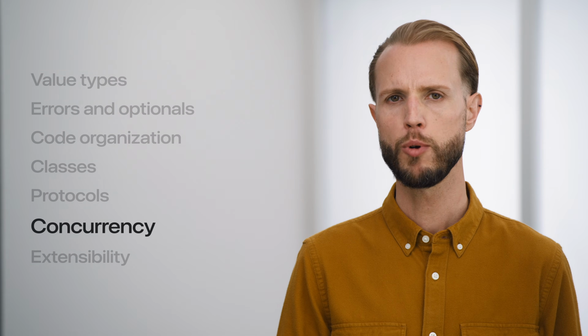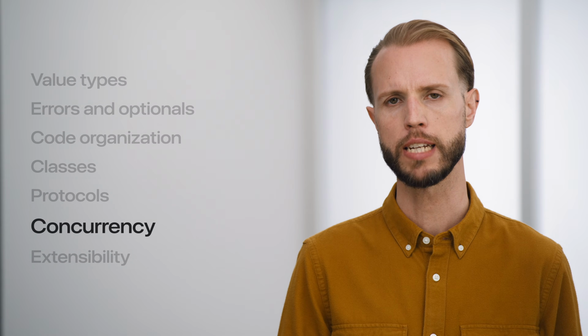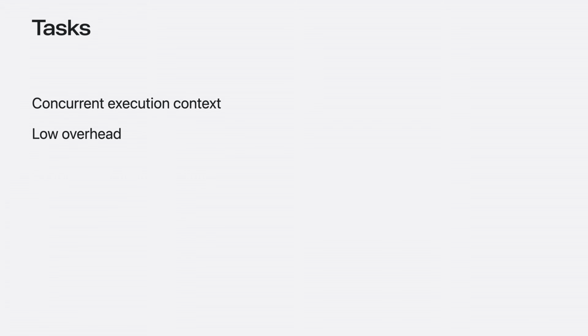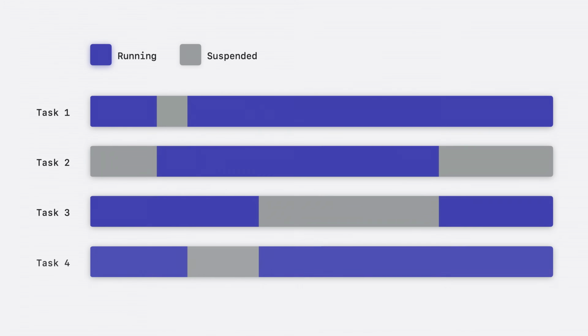Okay, before we move on to building an HTTP server, there's one more important Swift concept I want to tell you about first, which is concurrency. The fundamental unit of concurrency in Swift is a task, which represents an independent concurrent execution context. Tasks are lightweight, so you can create lots of them. You can wait for a task to complete to get its result, or you can cancel one if its work becomes unnecessary. Tasks can execute concurrently, which will make them great for handling the HTTP requests received by my server.